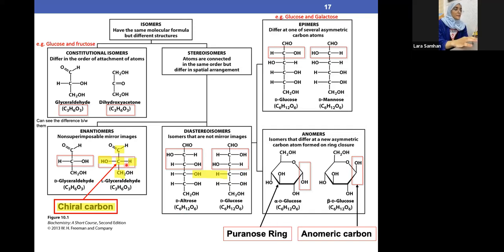Okay, so in regard to the enantiomers, we don't look at the difference in the carbon. We can actually have a difference in one carbon, maybe a couple of carbons. We don't look at the enantiomers by the difference of the carbons as much as we look at it as being a mirror image and non-superimposable. This is the most important thing for enantiomers. And usually, if the doctor wants the answer to be diastereoisomers or epimers, they usually give a sequence of carbon molecules, for example 4 or 5 carbon molecules, عشان to know whether there is a difference in one carbon, two carbons, or three carbons, or لا.